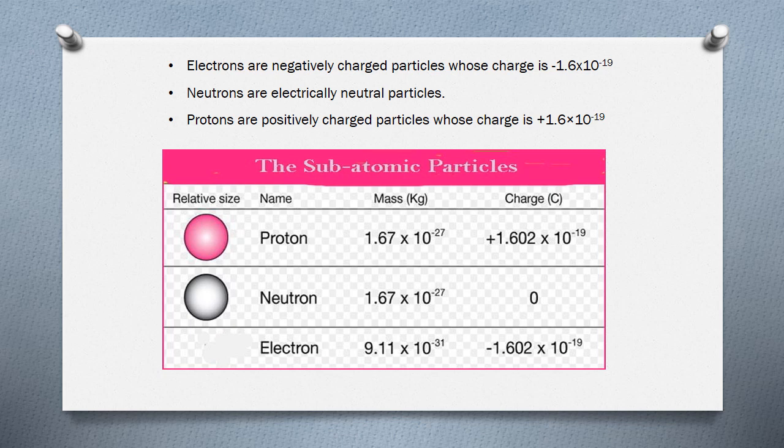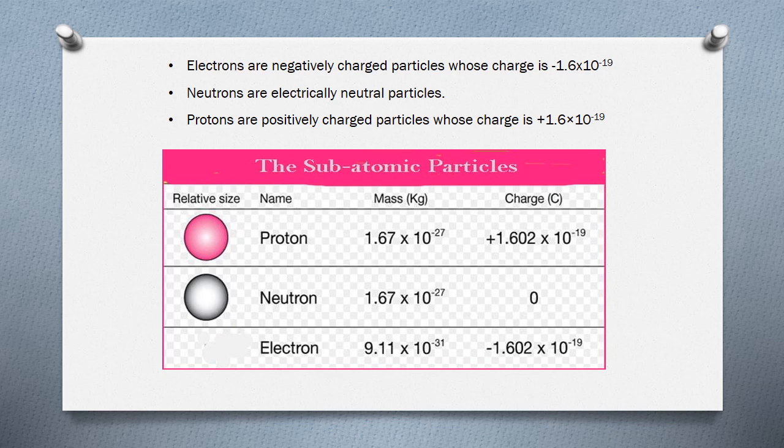See, here in this table also you can observe the charge of the proton, neutron and electron. The charge of the proton is plus 1.602 into 10 to the power of minus 19 coulomb. Then the charge of the neutron is 0. Neutrons are electrically neutral particles. They are neither positive nor negative. The charge of the electron is minus 1.602 into 10 to the power of minus 19.